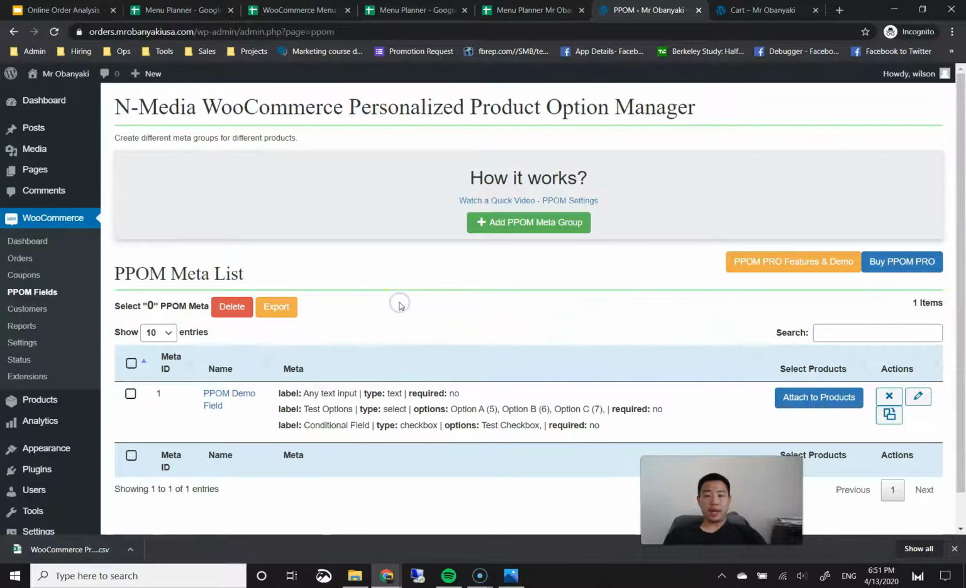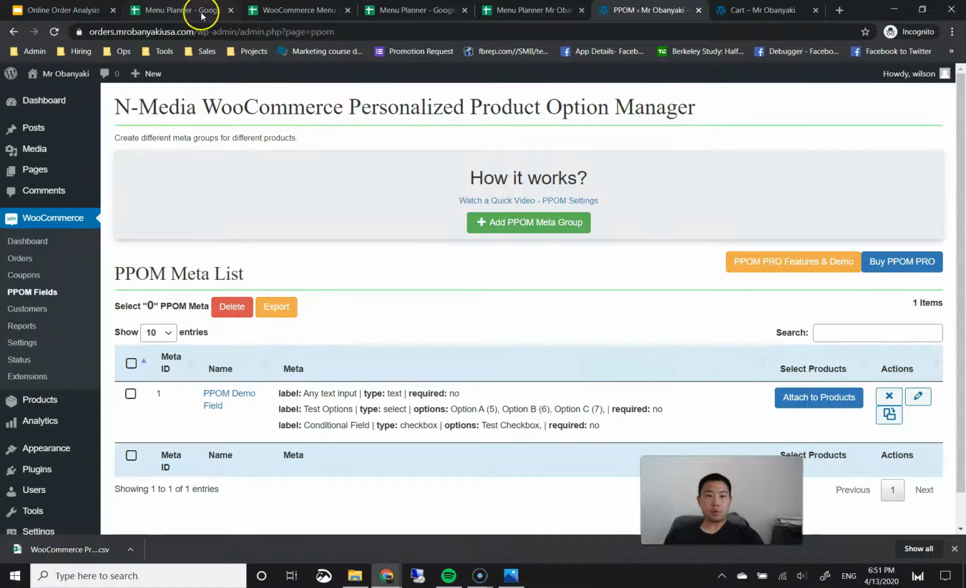And before we go ahead and add fields, I want to explain to you how the structure of this plugin works. So how it works is that every one of these PPOM meta groups that you add is a set of options that you can attach to as many products as you want, okay? But you cannot attach multiple sets, multiple meta groups, to one product, because then they'll just overlap each other.